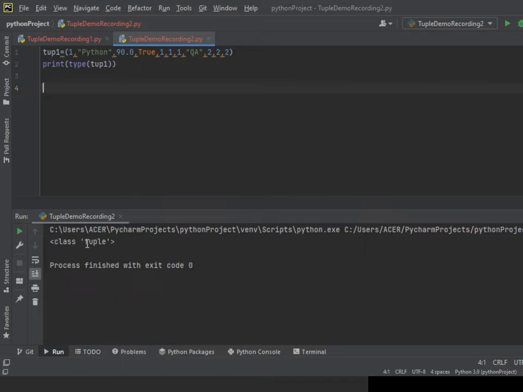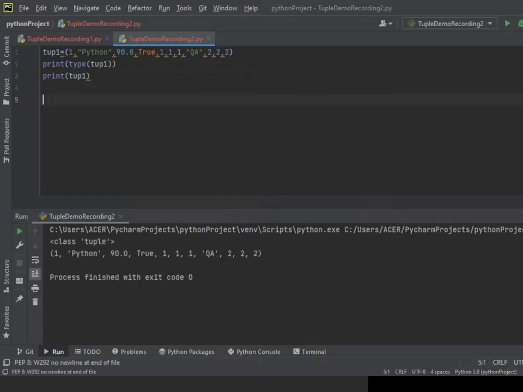Even in the previous classes I showed you many times about type, it will print what data type it is, and it's coming class over here because data type is a class. So it's coming a class. Now here I will give print tup1. I'll just run it and okay, it's working fine.